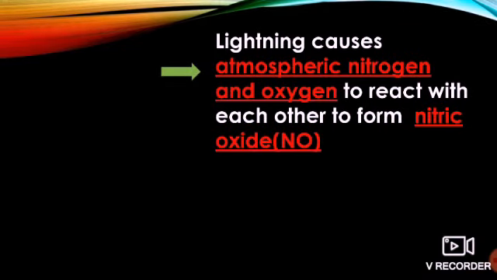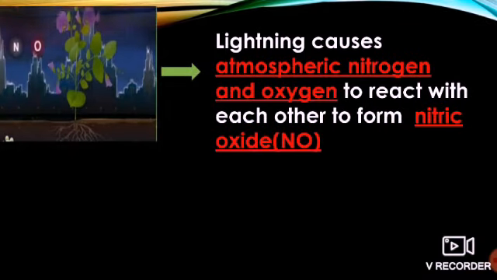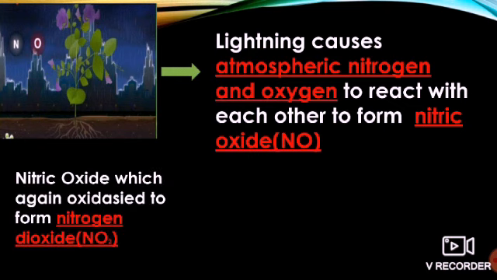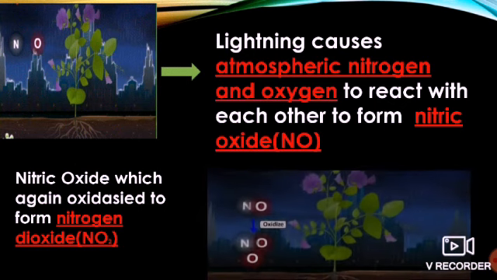Lightning causes atmospheric nitrogen and oxygen to react with each other to form nitric oxide. Nitric oxide is NO; it is one compound. This nitric oxide is again oxidized to form nitrogen dioxide.